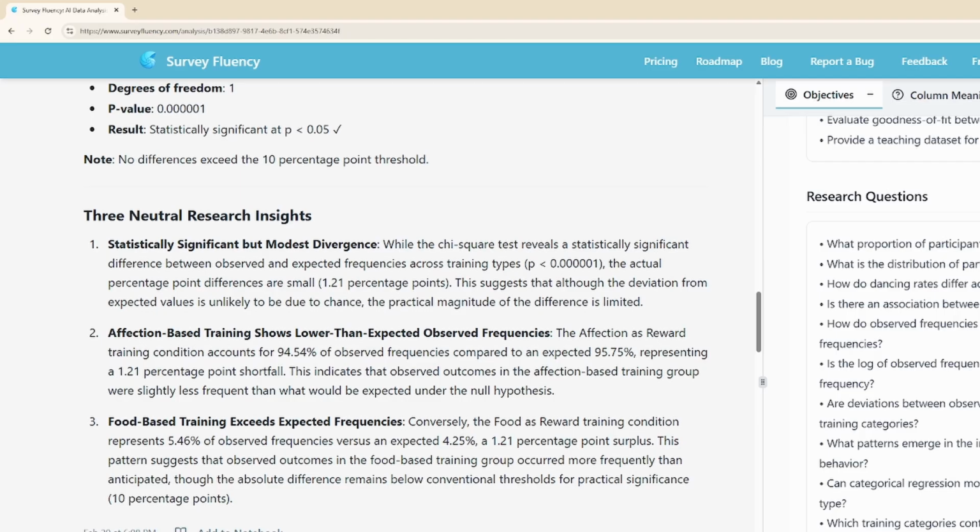For example, I can go ahead and ask while it's in critique mode, please specify the statistical test, include test statistics, degrees of freedom, and p-value. If assumptions are violated, please clearly state that.